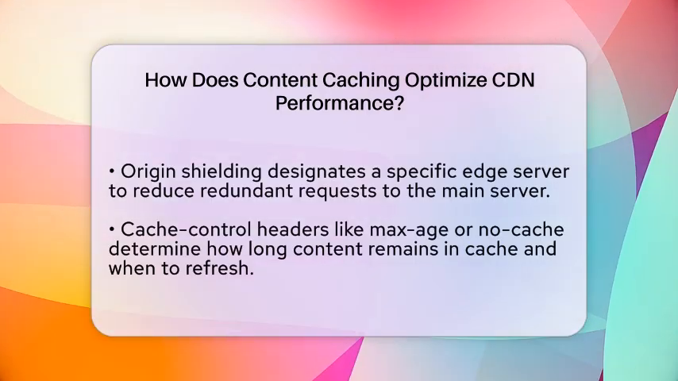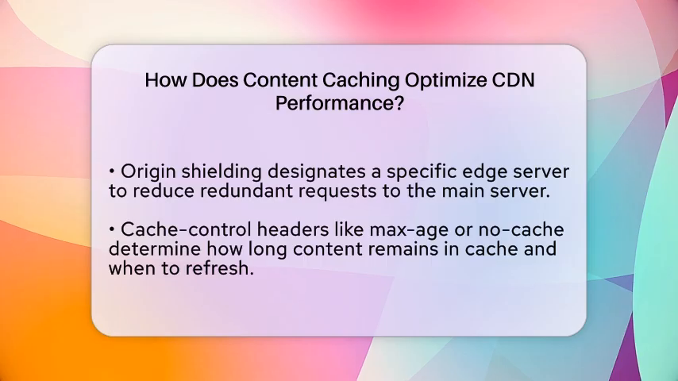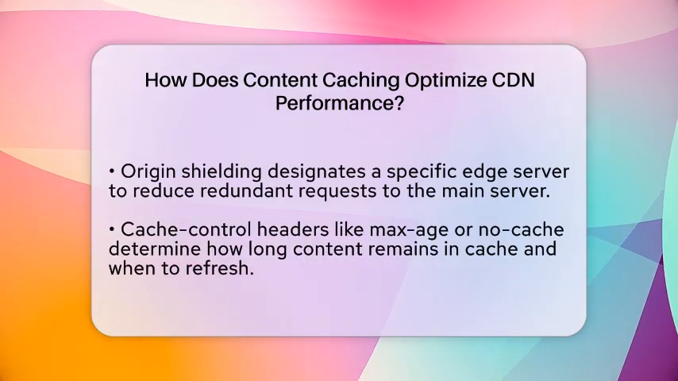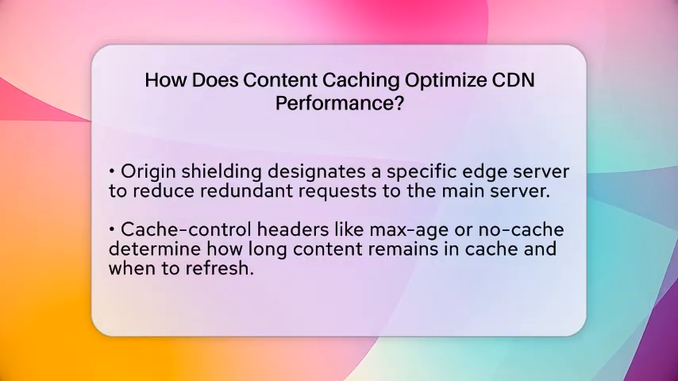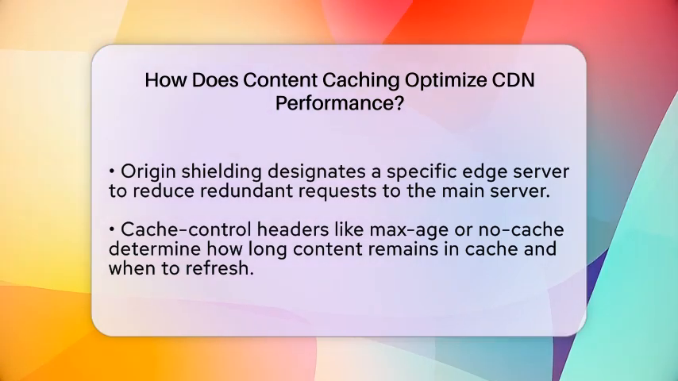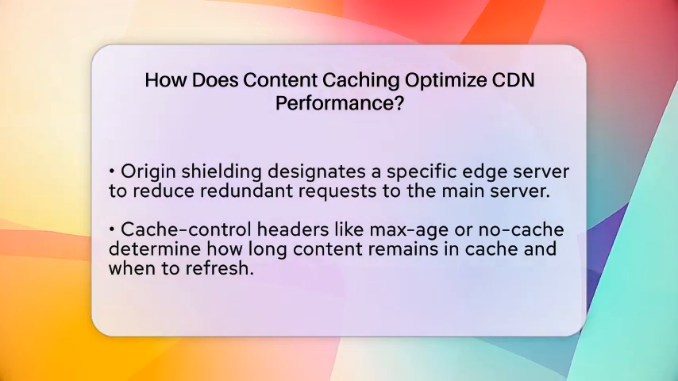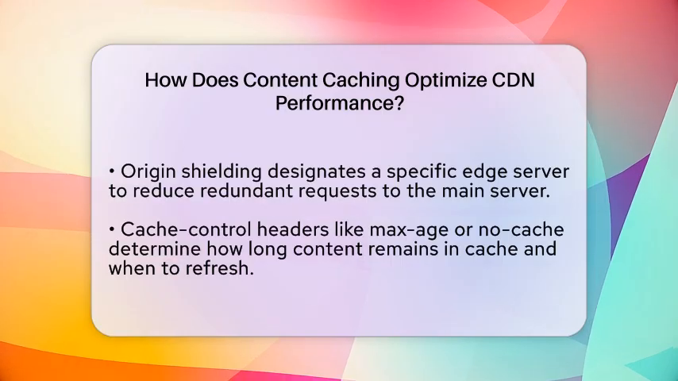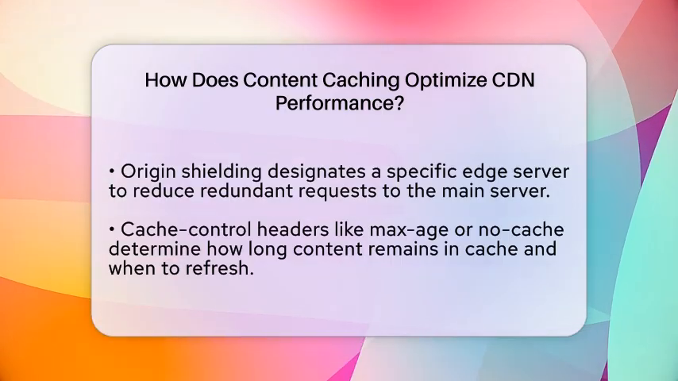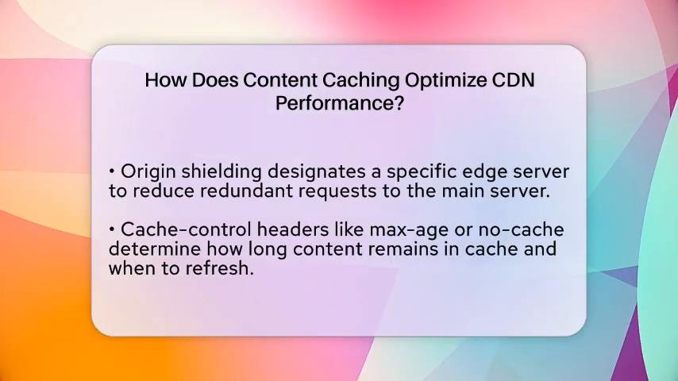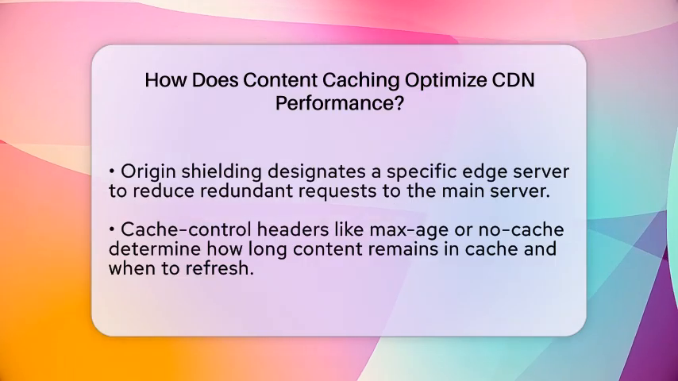Modern CDNs also cache dynamic content, which is data that changes often, like personalized pages or live updates. They do this by running code closer to users or using real-time cache clearing. This way, even content that updates frequently can be delivered quickly without always going back to the original server.